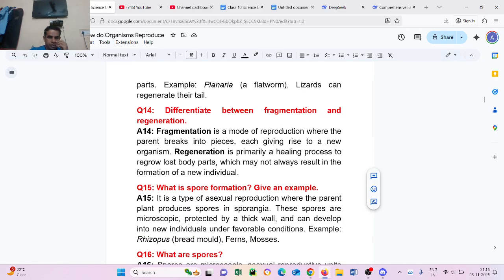Question number 15: What is spore formation? Give an example. It is a type of asexual reproduction where the parent plant produces spores in sporangia. These spores are microscopic, protected by a thick wall, and can develop into a new individual under favorable conditions. Example: Rhizopus, bread mold, ferns, mosses.